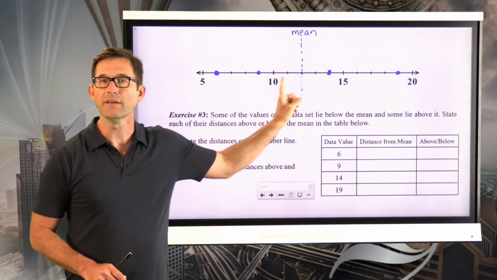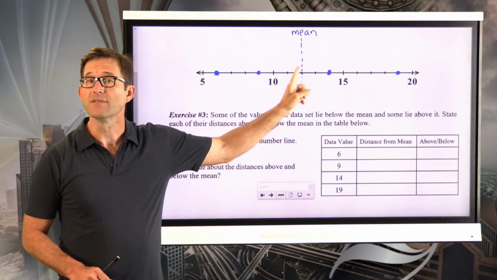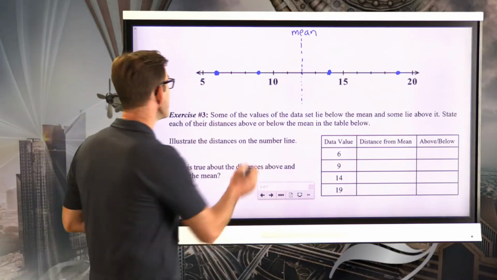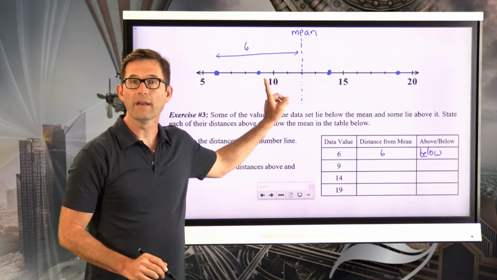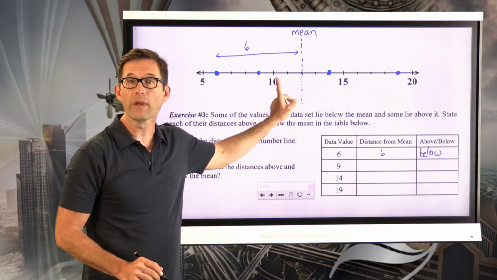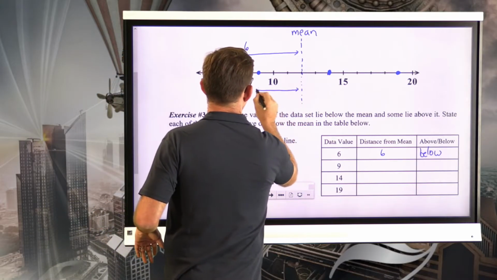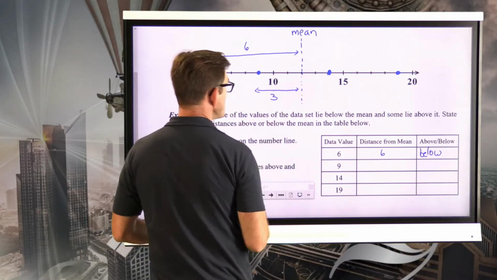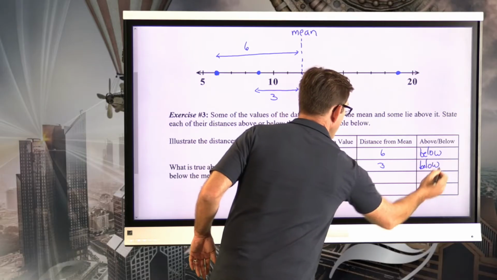And how far is 6 from the mean? Well, remember, the mean is 12, and 12 minus 6 is 6. So this is 6 units away from the mean, and it's obviously below the mean. Now, we've got that 9, and the 9 is 3 units away from the mean. Again, we can do that just by subtracting. We could do 12 minus 9, which is 3. So that's 3 units from the mean, and that's also below.